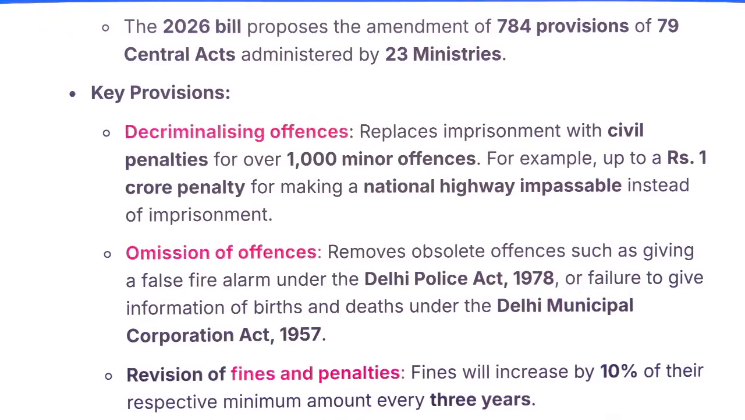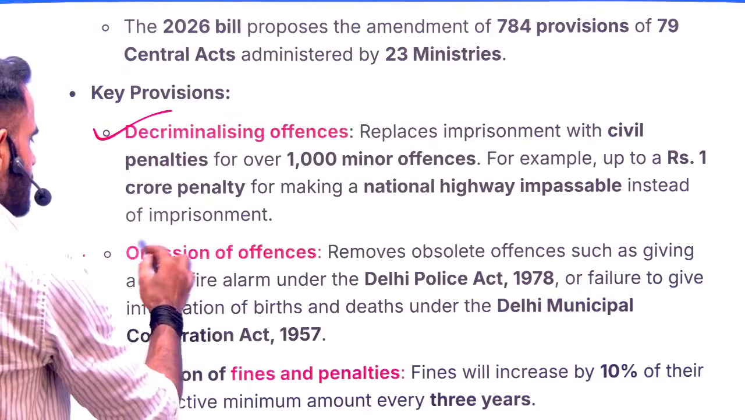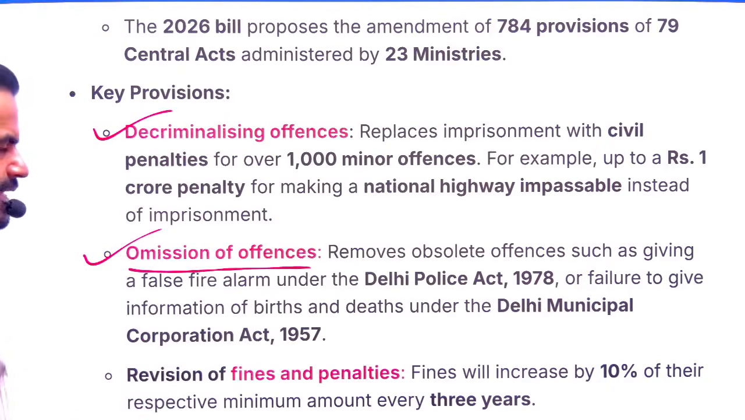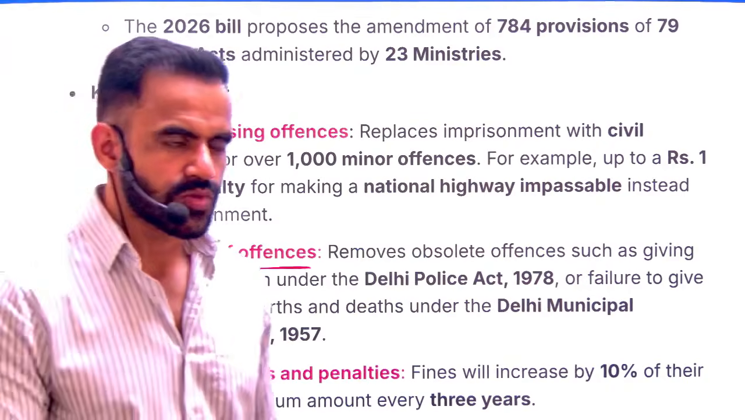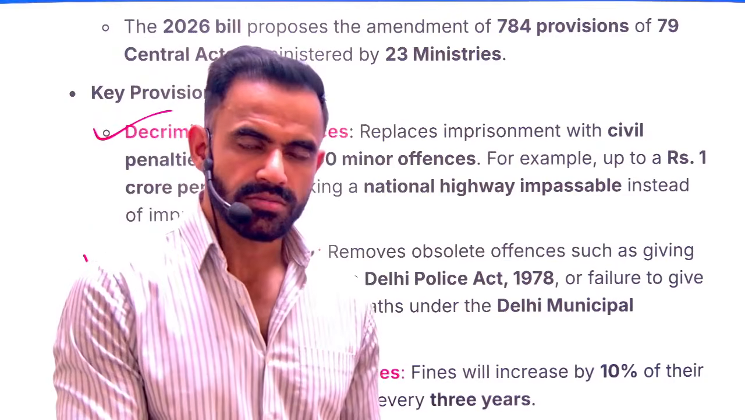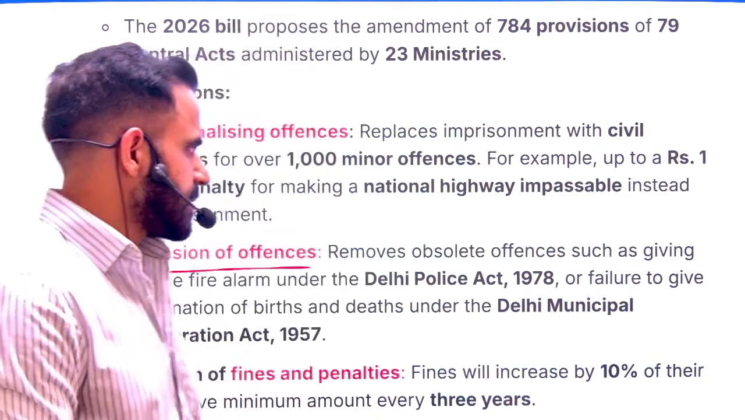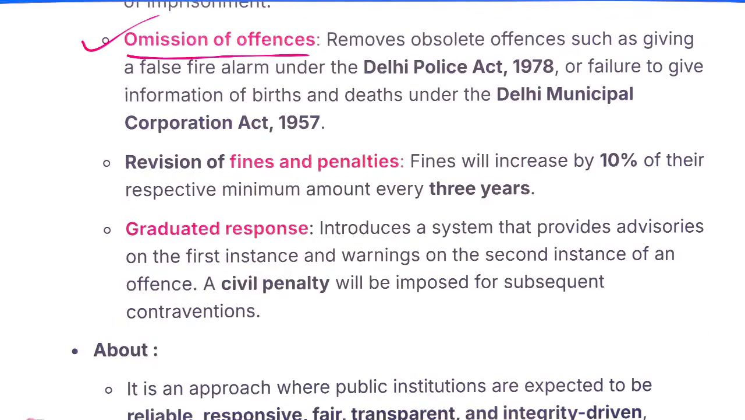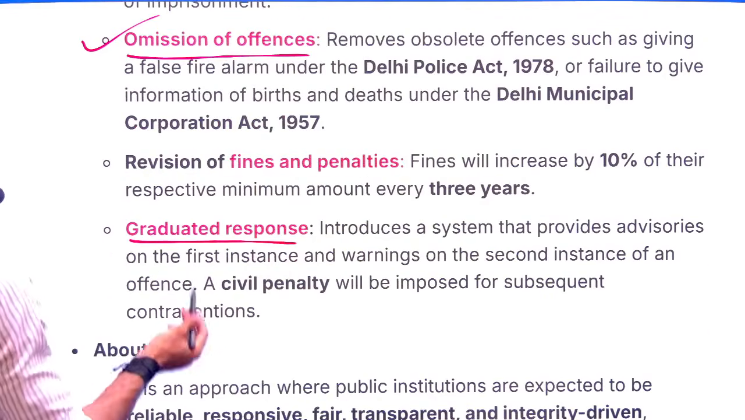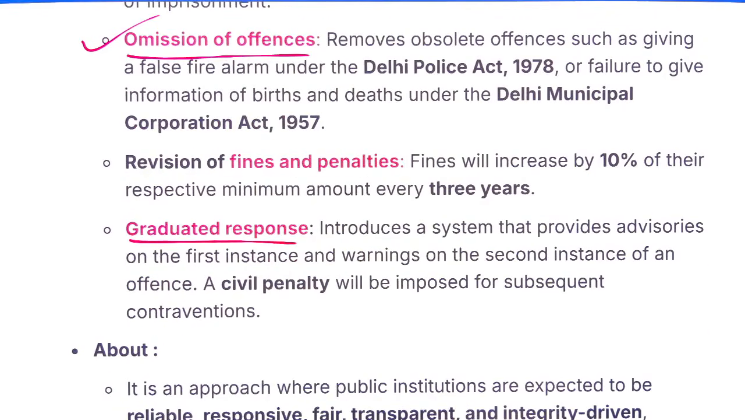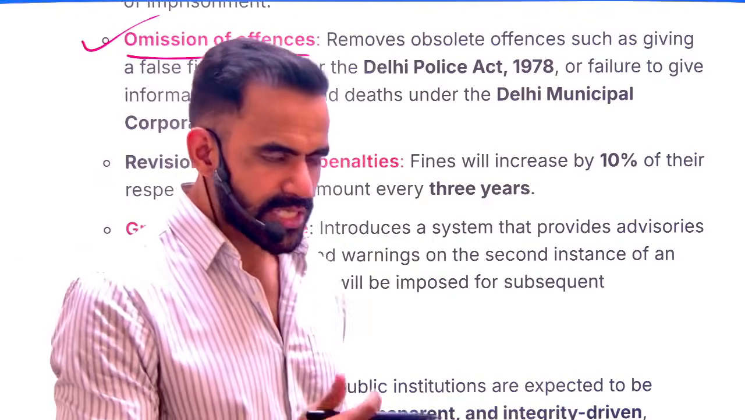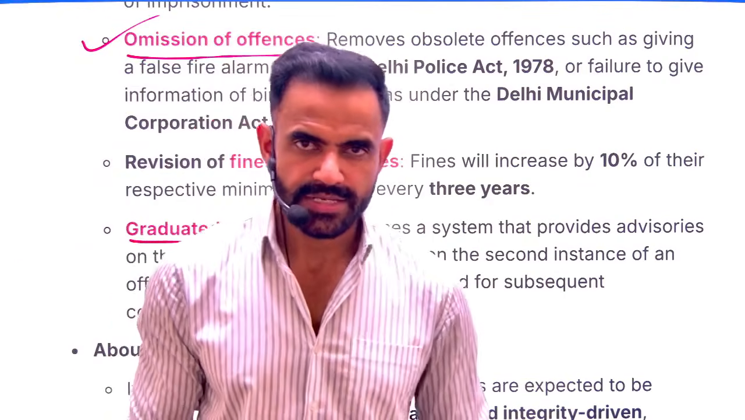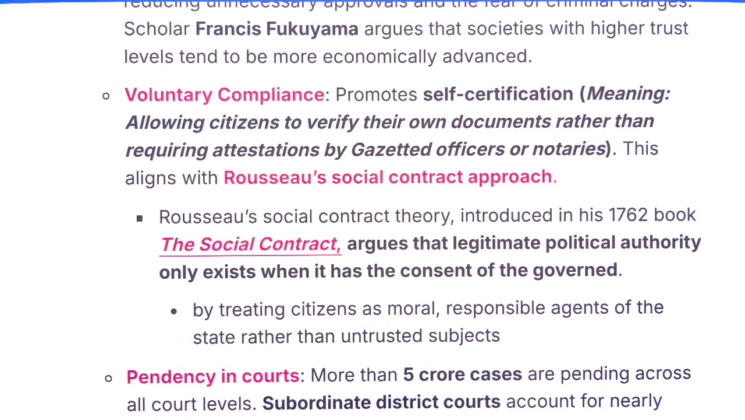So we have discussed the decriminalization part. We have discussed the omission of offense. That simply means previously certain issues were offense. Now they are completely eliminated. And then there is a graduated response. In a very simple sense, it is kind of graded response that based on repeated violation, the fine will be increased. Apart from that, there is a provision of voluntary compliance.